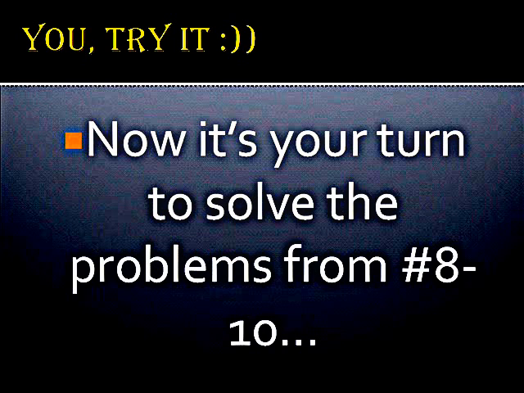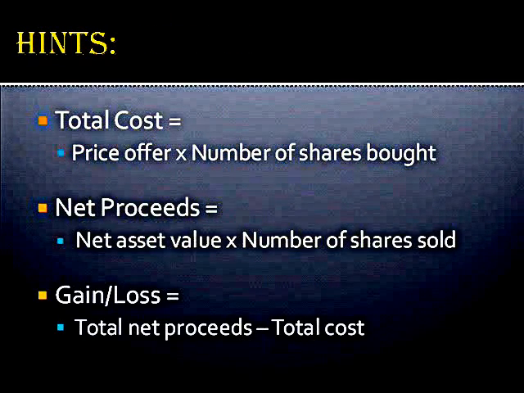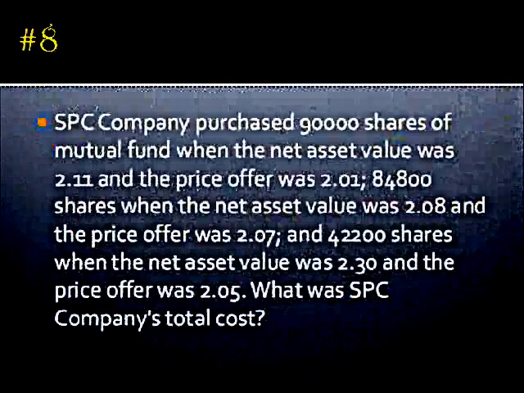Now it's your turn to solve the problems from number 8 to 10. These are the formulas. First, the total cost is equal to price offer multiplied by the number of shares bought. Second, net proceeds is equal to net asset value multiplied by the number of shares sold. Third, the gain or loss is equal to total net proceeds less the total cost.